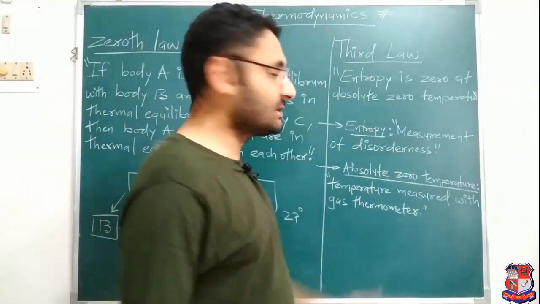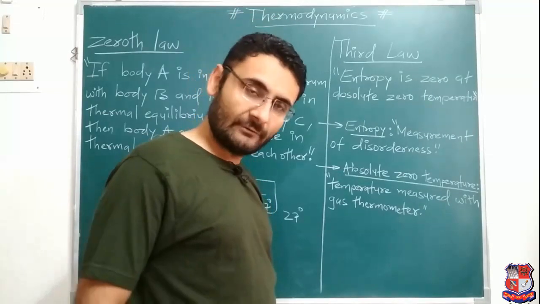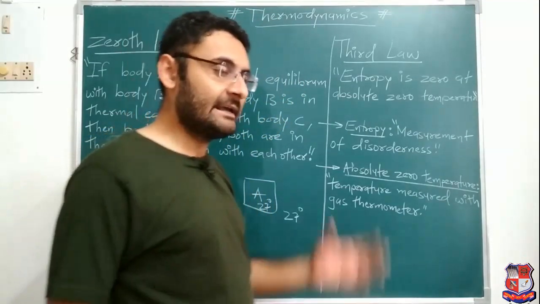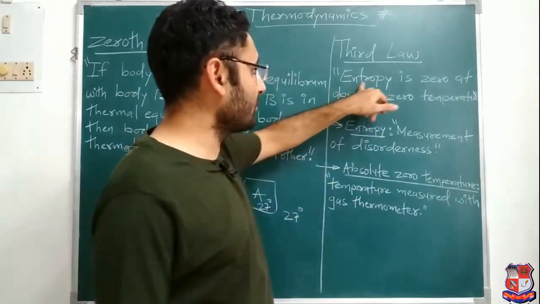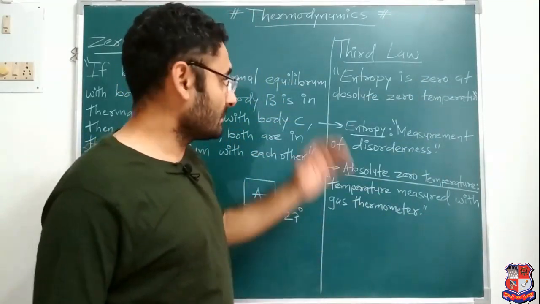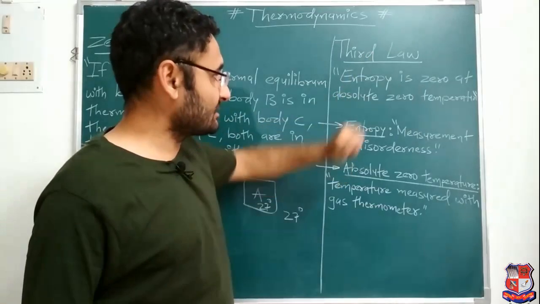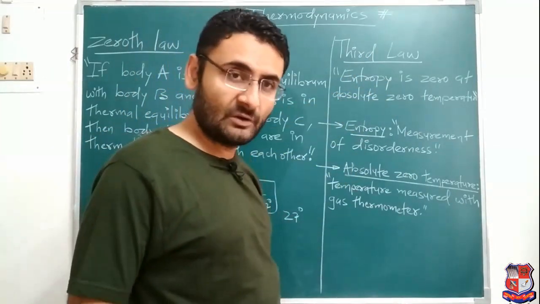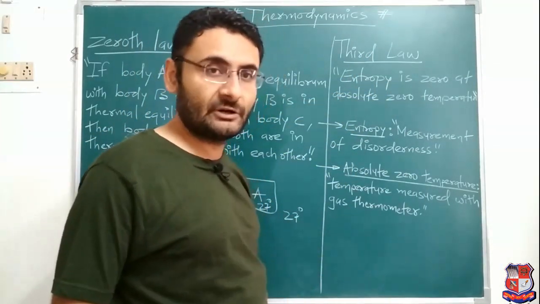Now we'll move on to the third law of thermodynamics. What is the third law of thermodynamics? It says that entropy is 0. Over here I wrote: entropy is 0 at absolute 0 temperature. Now before understanding this law, entropy may be a new word for you, although you have already studied it in school also.